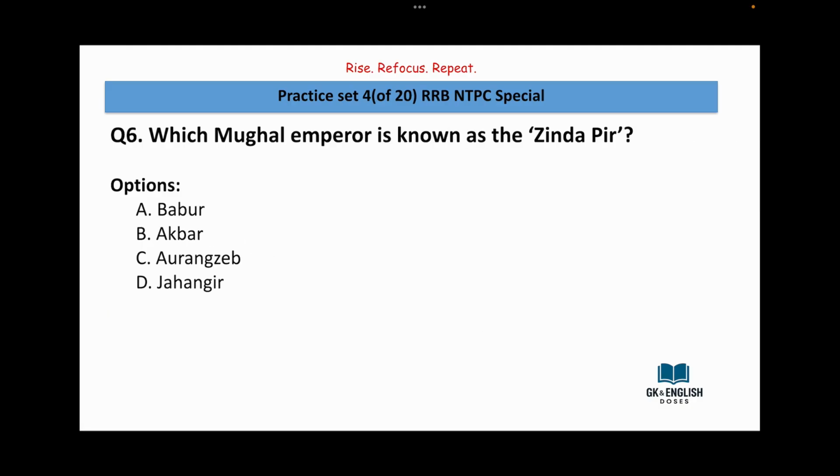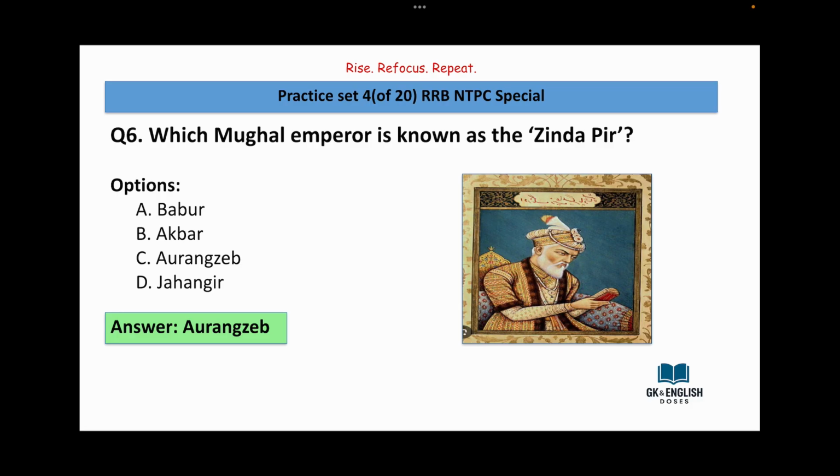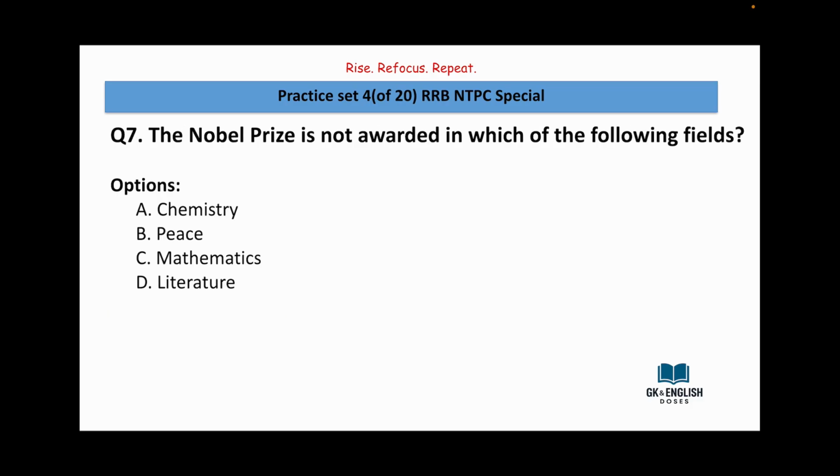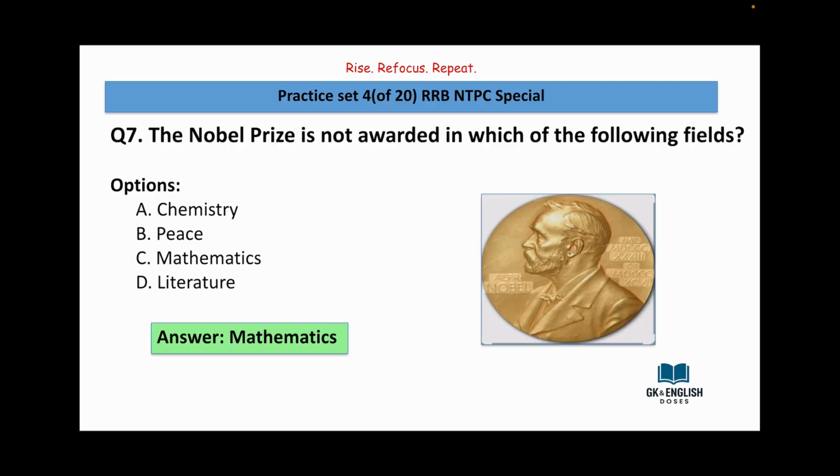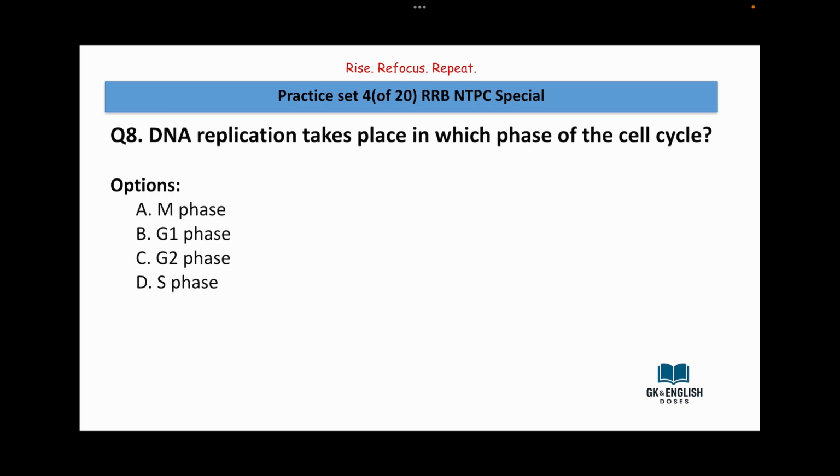Which Mughal emperor is known as the Jinda Pir? Babur, Akbar, Aurangzeb, Jahangir. Answer is Aurangzeb. The Nobel Prize is not awarded in which of the following fields? Chemistry, peace, mathematics, literature. Answer is mathematics.